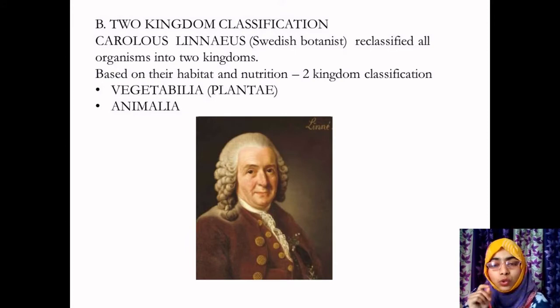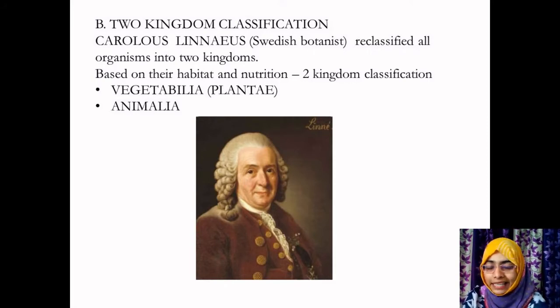Only because of those two kingdoms can we not justify the classification, as there are a few plants which are non-photosynthetic. One more important group is fungi, whose characteristic features do not belong to either the animal kingdom or the plant kingdom. They were also placed under the plant kingdom. That is, fungi that feed on dead organic matter were placed under photosynthetic plants.